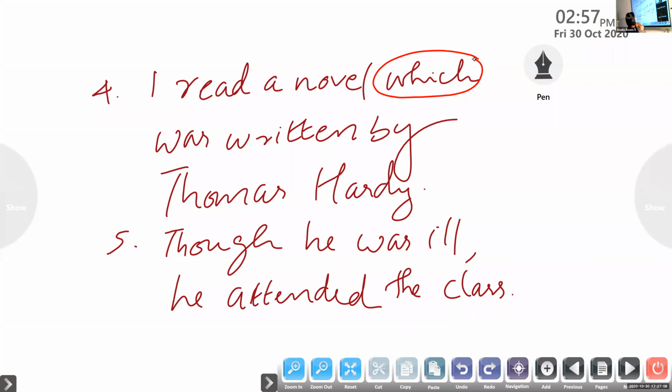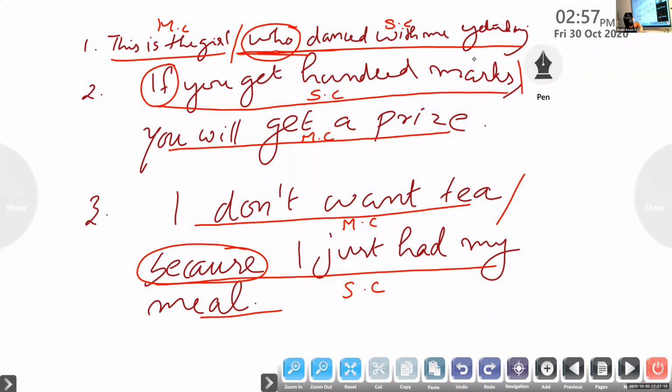Atul, look at the sentences explained by your friends. Look at the second sentence: if you get 100 marks, you will get a prize. Your friend said if is the subordinating conjunction. So a subclause starts with the subordinating conjunction. Look at the first sentence: this is the girl who danced with me yesterday. Your friend said who is the subordinating conjunction. So we started a subclause with the help of a subordinating conjunction.